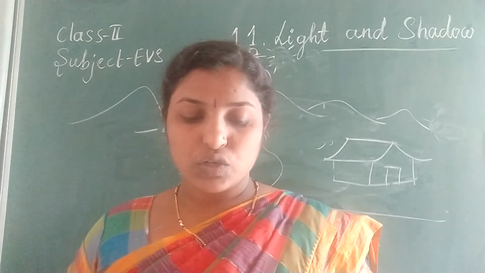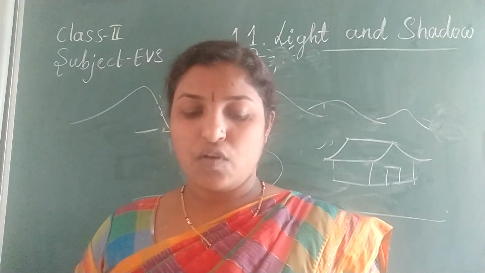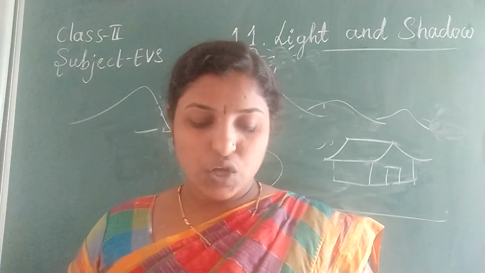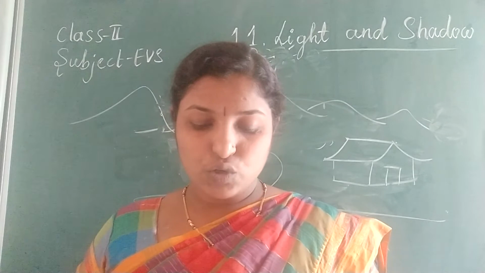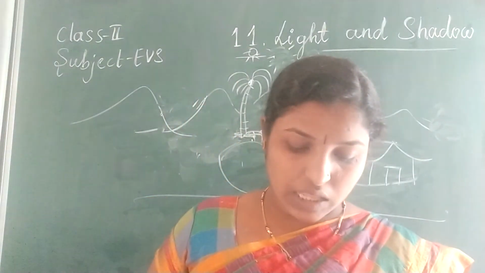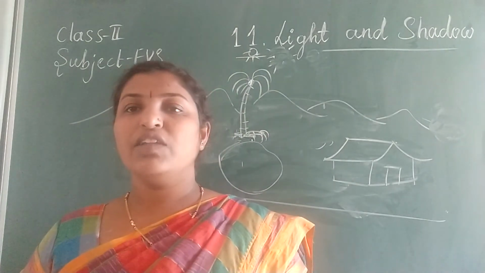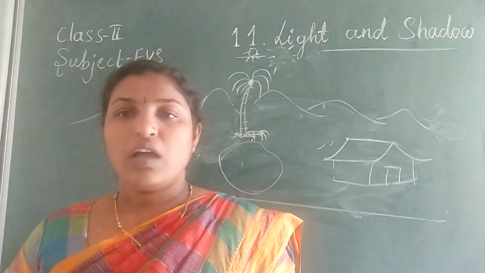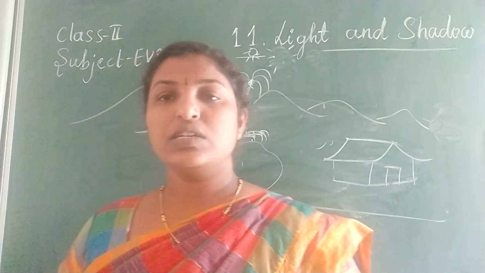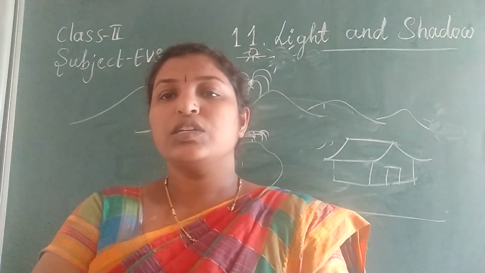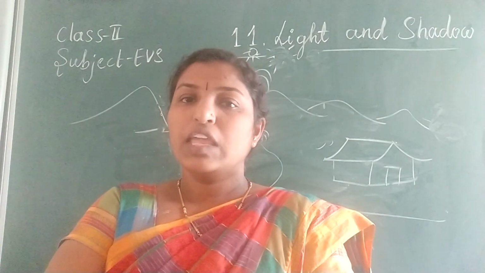Answer the following questions. When is a shadow formed? What is a shadow? How is the sun helpful to us? When is the length of shadow shortest? These are all questions and answers. I will give you a PDF. There everything will be written. You just copy that from the PDF to your EVS fair book.